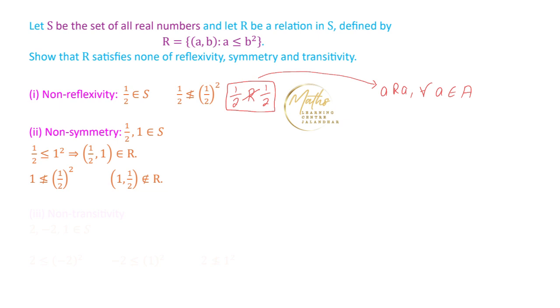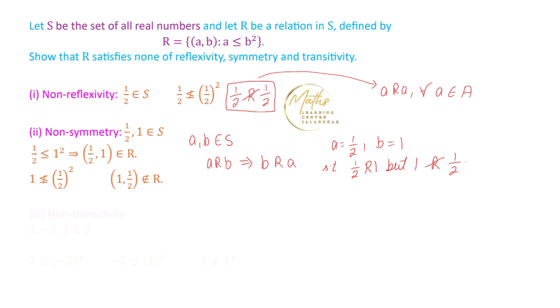The condition is, if we consider two elements A and B that belong to S, and A is related to B, then we should have B related to A. We have obtained A equal to 1/2 and B equal to 1, such that 1/2 is related to 1, but 1 is not related to 1/2, and hence this relation is not a symmetric relation.